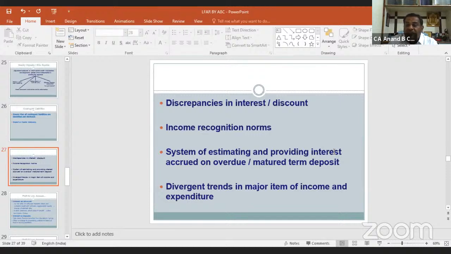Divergent trends in major items of income and expenditure. In case of income, whether any item is not properly accounted for, and in case of expenditure, whether any expenditure is on the higher side, it is mentioned in the profit and loss account. We should look into the matter as we have to compare it with last year's figures.